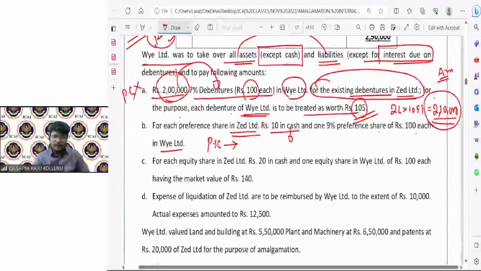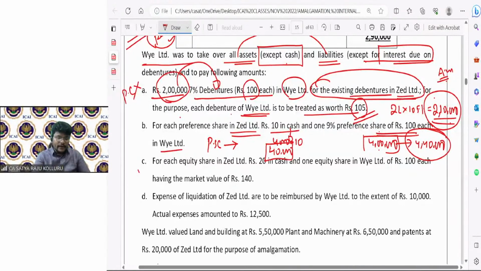That is 4,000 into 10, which is 40,000 in the form of cash. In the form of preference shares, one preference share for every preference share in Z Limited. That is 4,000 preference shares into 100, which is equal to 4 lakhs. So total amount payable to preference shareholders will be 40,000 plus 4 lakhs, which is 4 lakh 40,000.